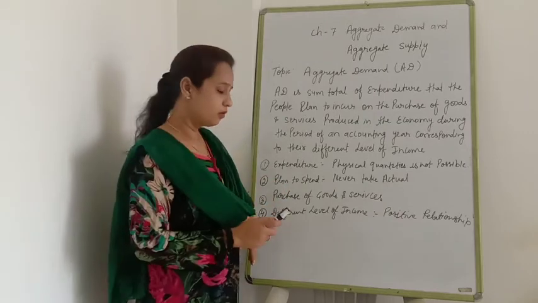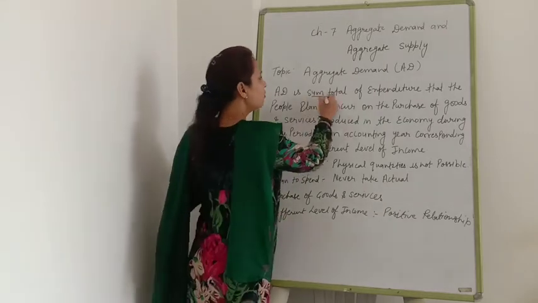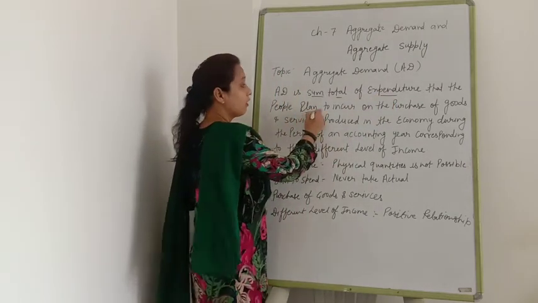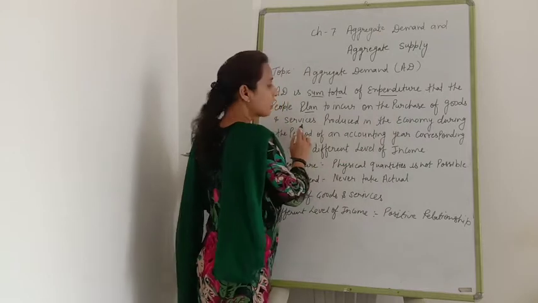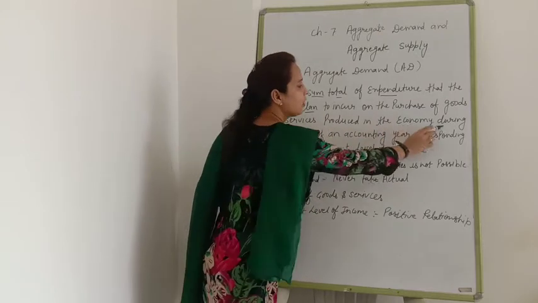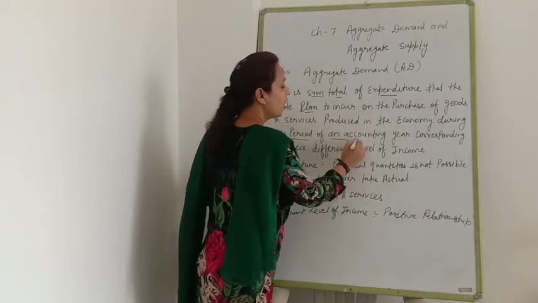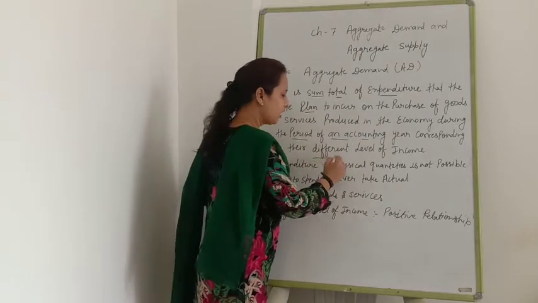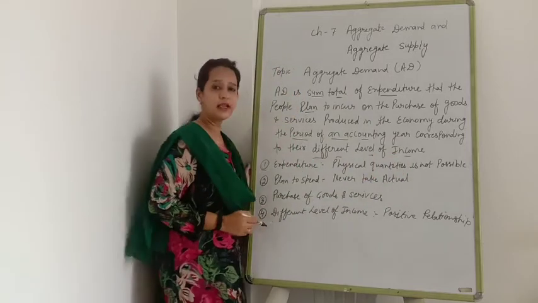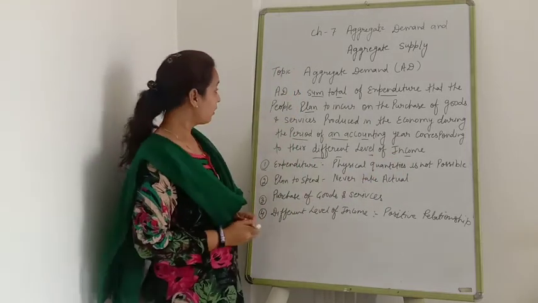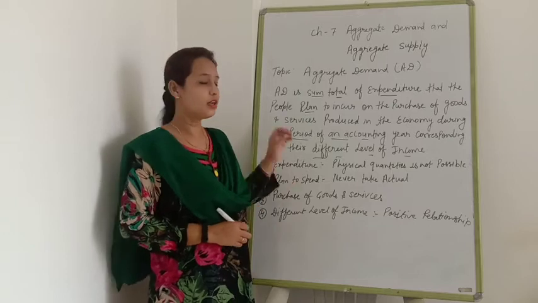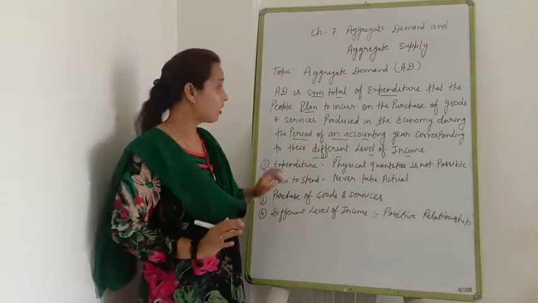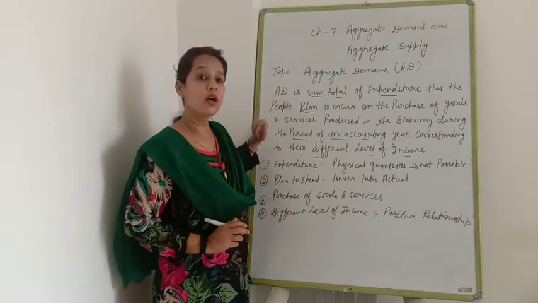Aggregate demand means the sum total of expenditure that people plan to incur on purchase of goods and services produced in the economy during the period of an accounting year corresponding to different levels of income, that is known as aggregate demand. Now I think you are not able to understand what ma'am has gone through. All of you know what is the meaning of demand. Now we are going to discuss one by one.